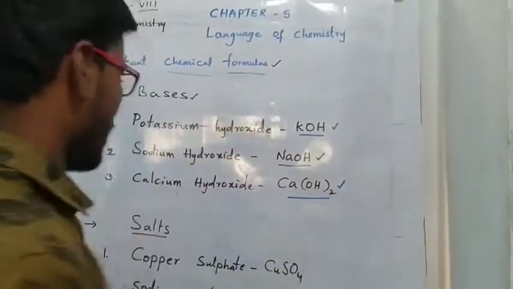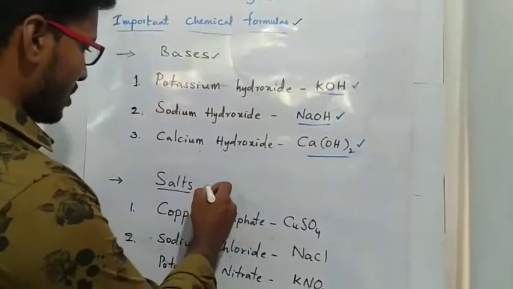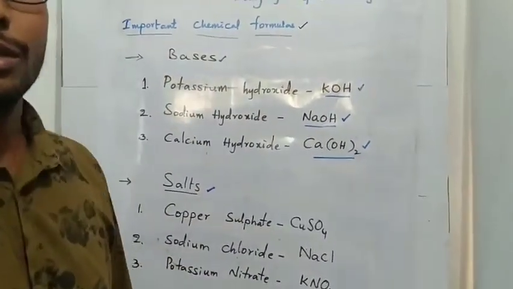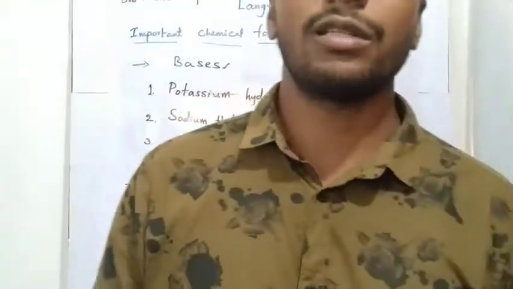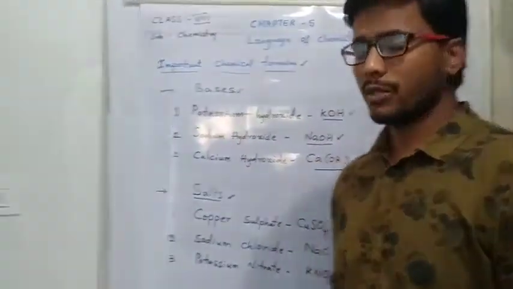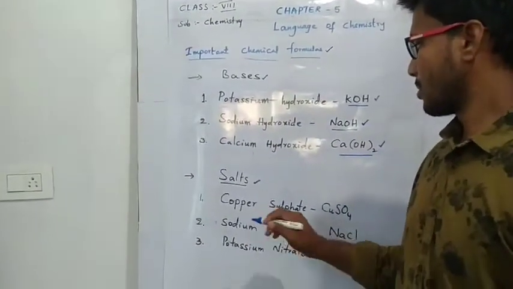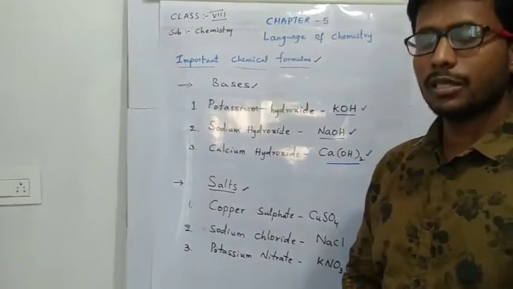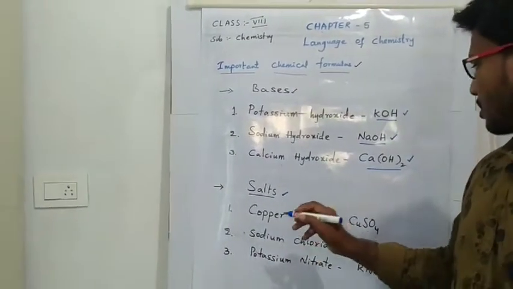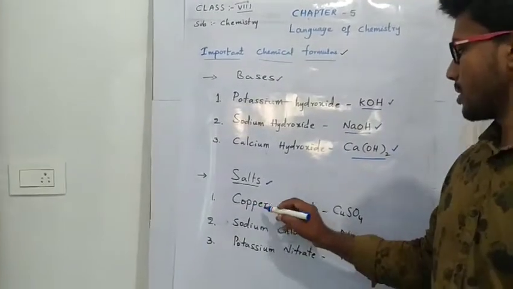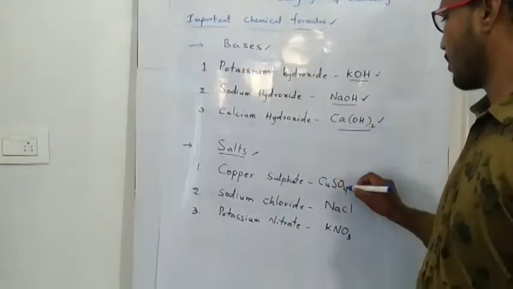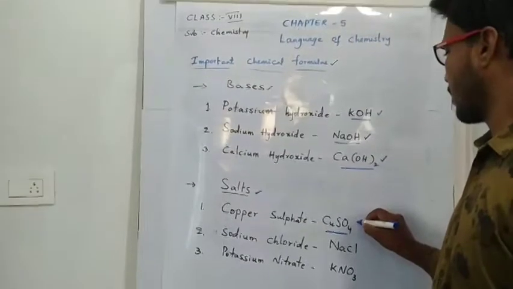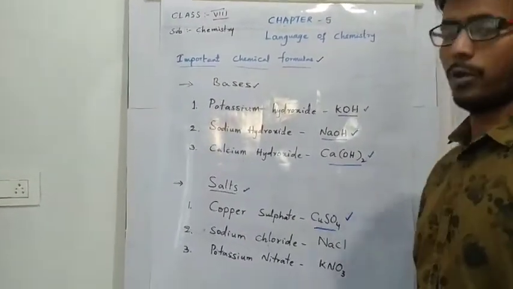Next, salts. You know that we use some white salt, crystals of salt. Types of salts include sodium chloride, NaCl. The chemical formula of copper sulfate is CuSO4.